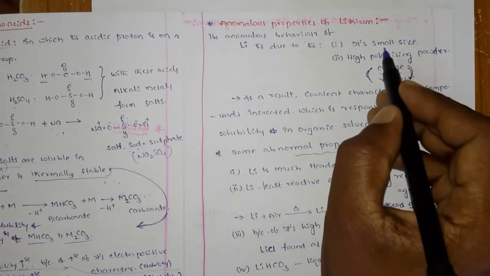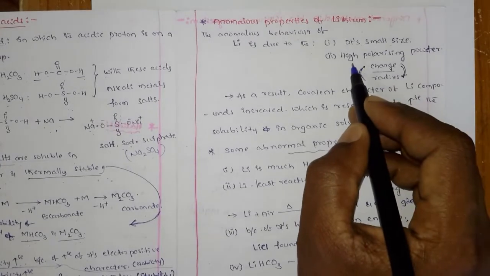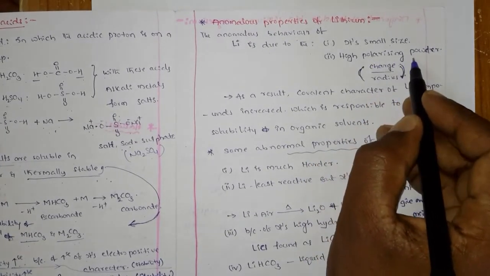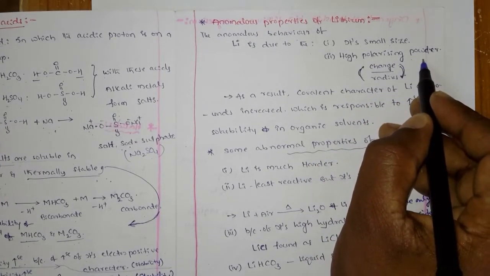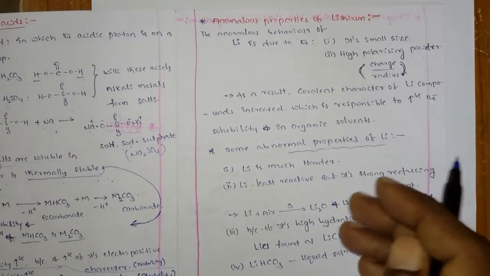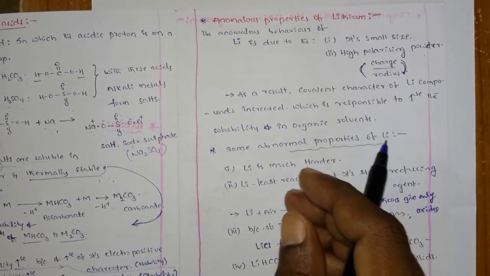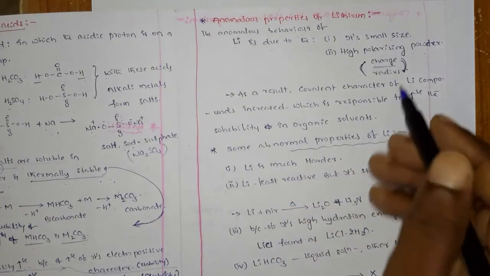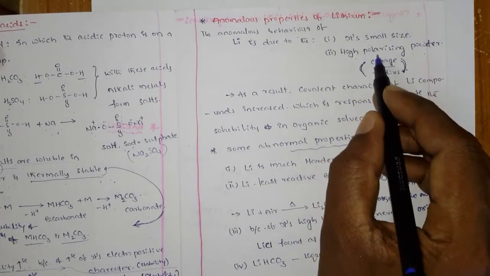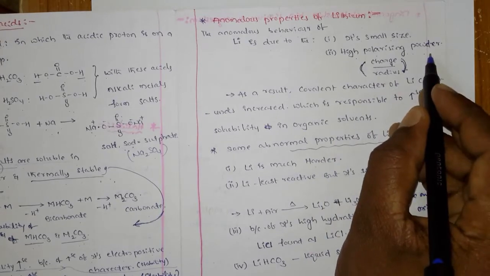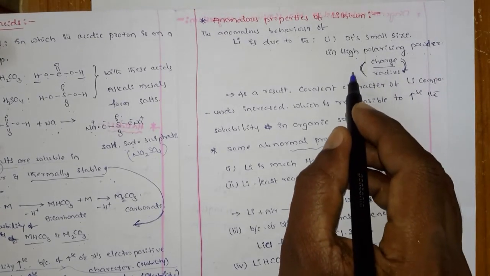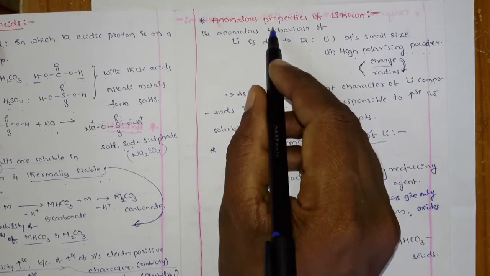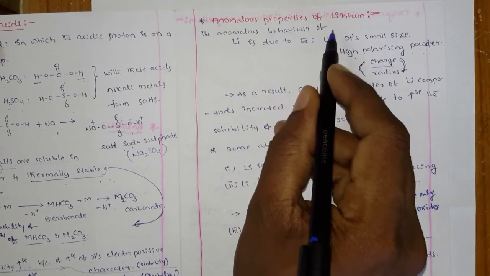Because of its small size, it also has high polarizing power. Polarizing means it can influence and disturb the others very well. So these are the two reasons for the anomalous behavior of lithium.